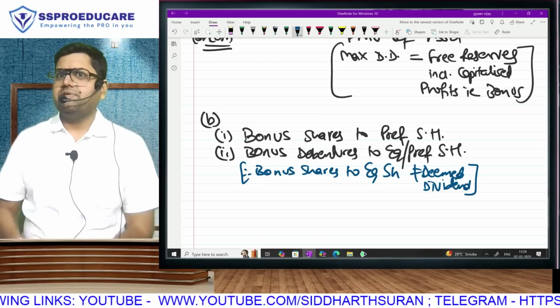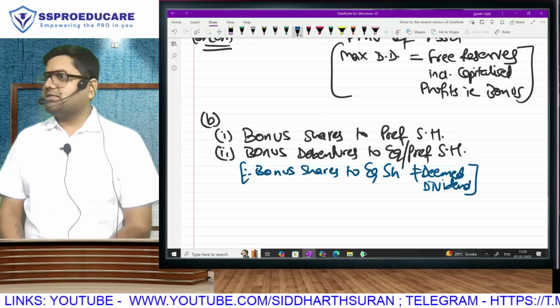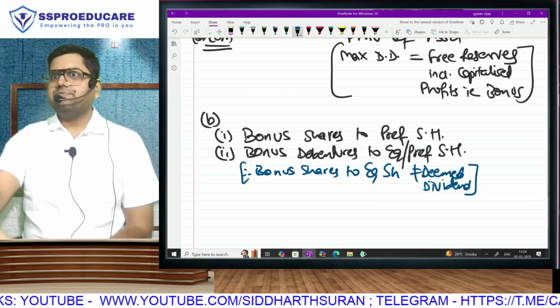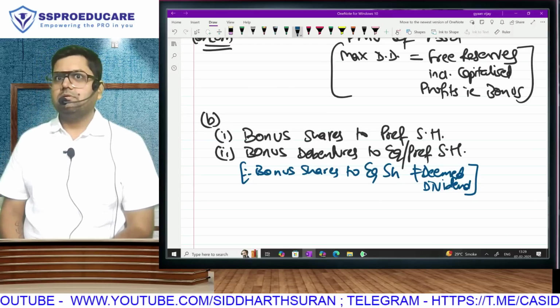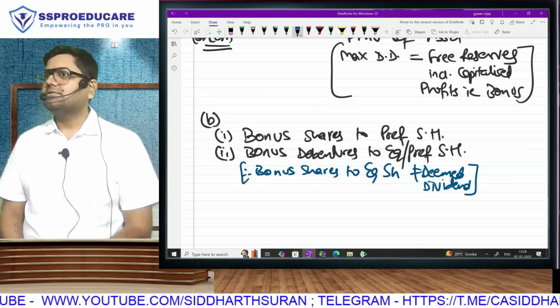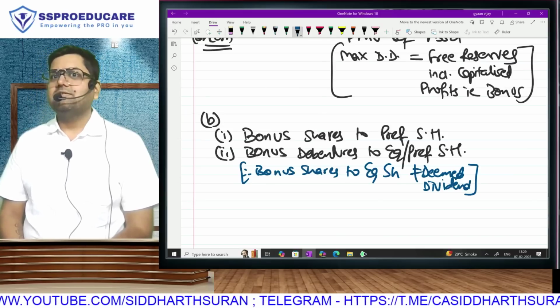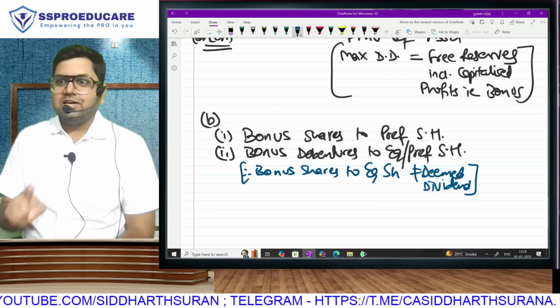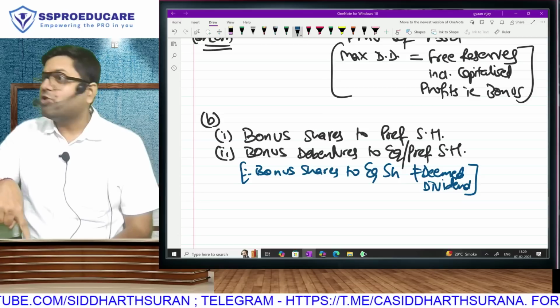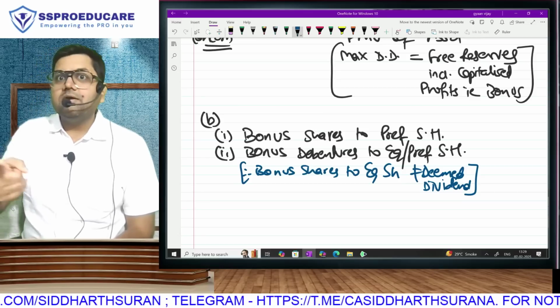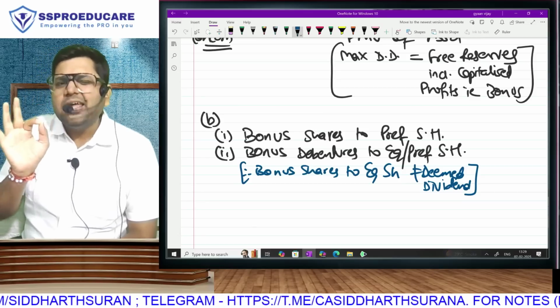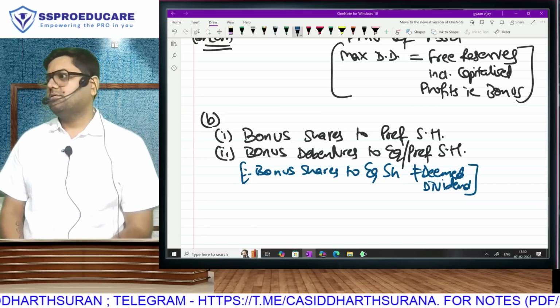Now don't come and ask for them. 5 years later, when we will do redemption, you will get this 5 lakh against your shares. Right now, don't ask for money. We don't have cash. That means a preference shareholder will accept this free share or free debenture on the understanding that I will now not take my dividend.